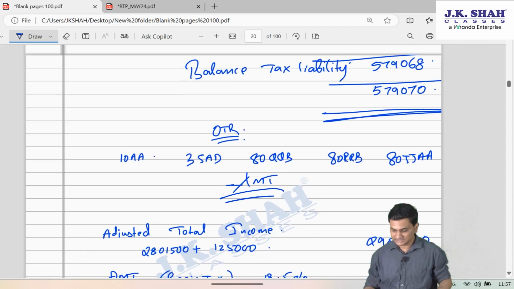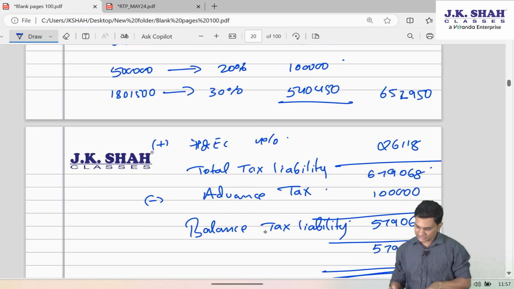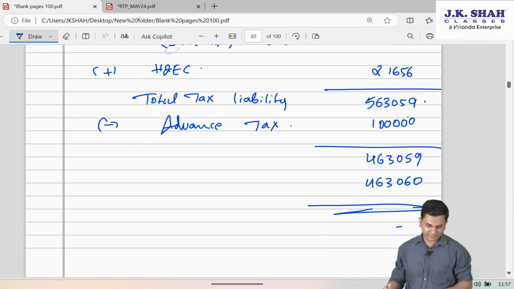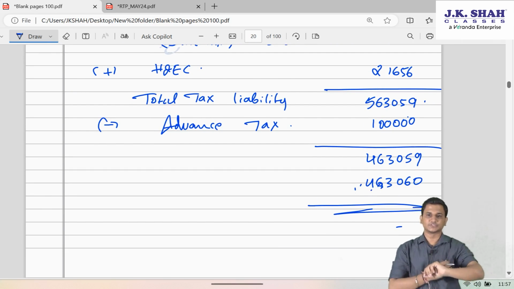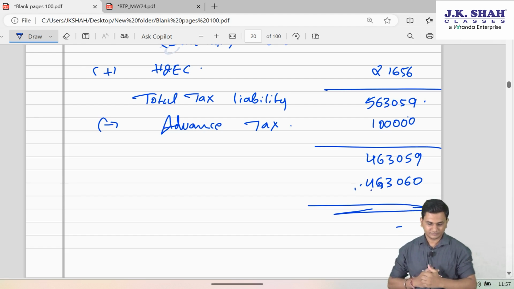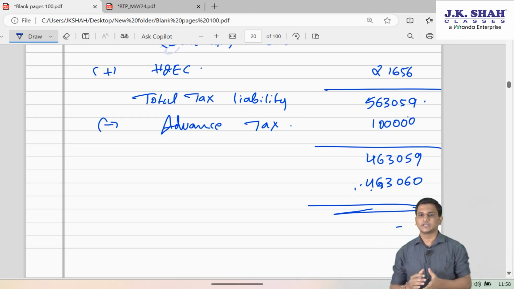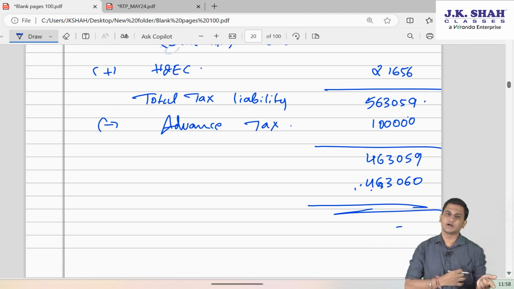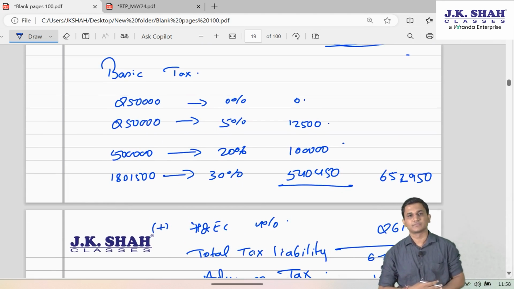And friends, since the tax liability as per the regular provisions is higher than the tax liability as per the AMT provisions, he will have to pay the tax as per the regular provisions only, because whichever is higher. I hope clear. So anyways, there is no concept of AMT credit then. If AMT would have become higher and he would have paid AMT, then he would have got that AMT credit.